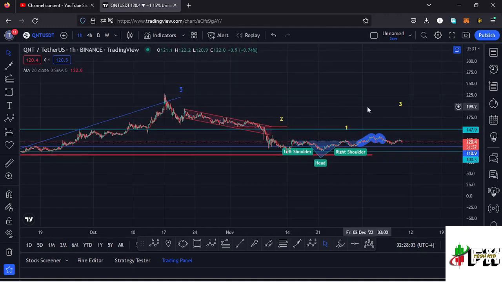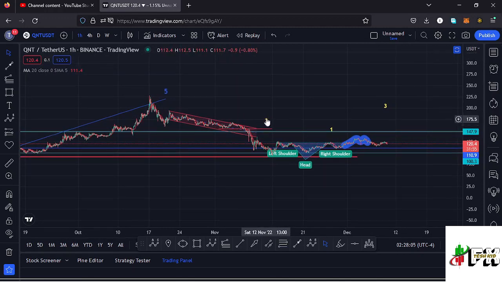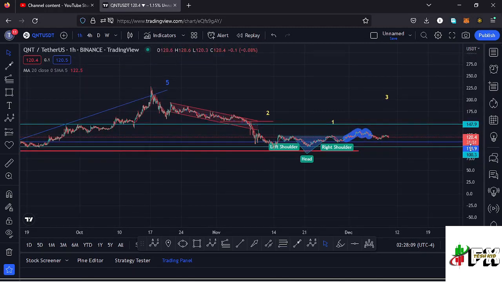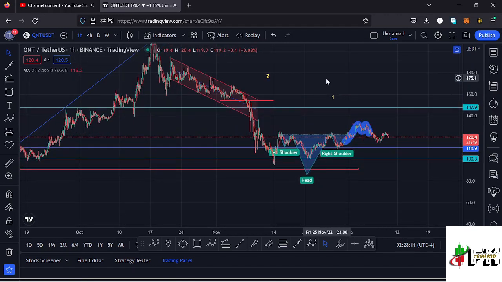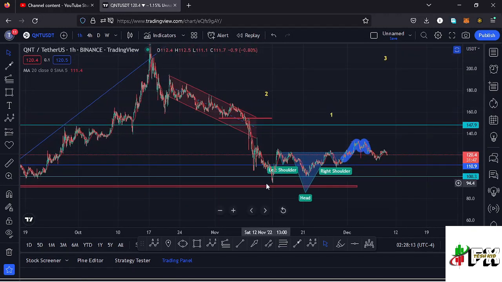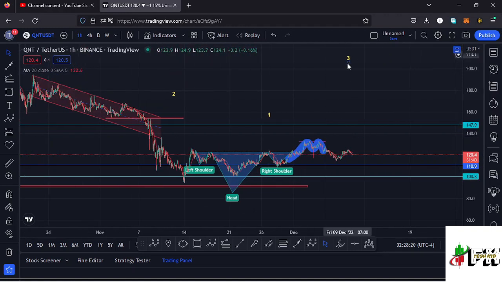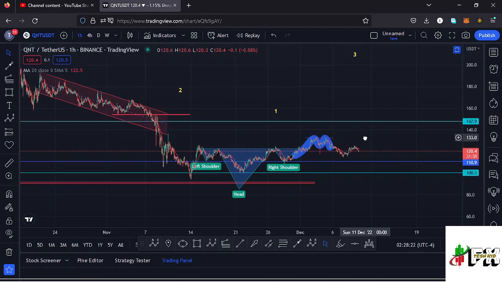here on the 1 hour chart I want to give you two possible scenarios that can play out here in the formation of this higher Elliott wave count 2, and the very first one is there are chances that we might have seen the low for this higher Elliott wave count 2 at around the $94.4 mark, and whatever we have been seeing over here is a bit of a bounce to the upper side in the formation of this higher Elliott wave count 3, and in the formation